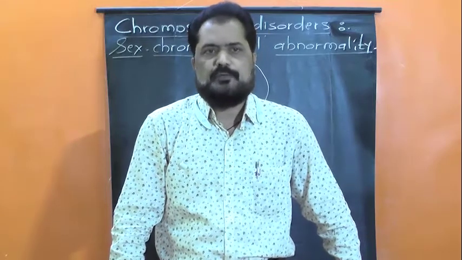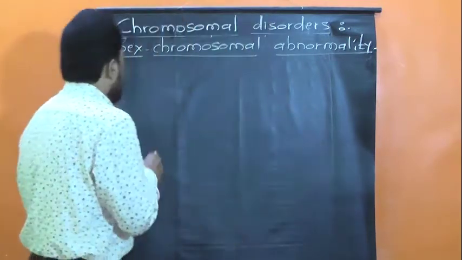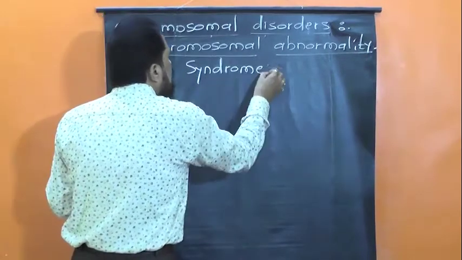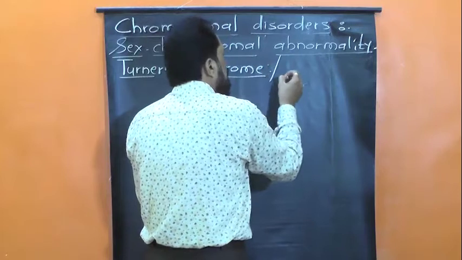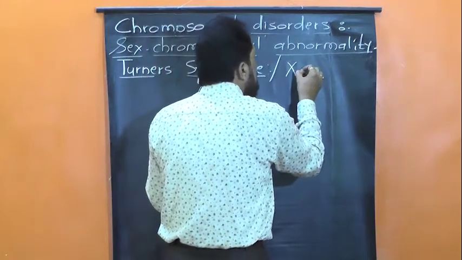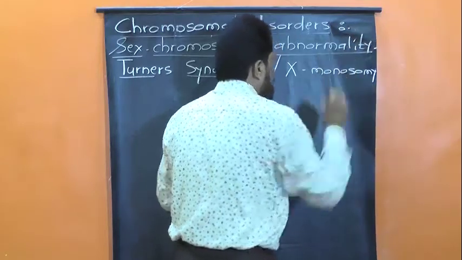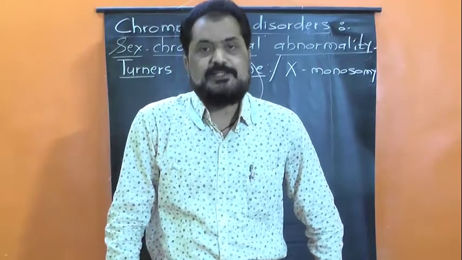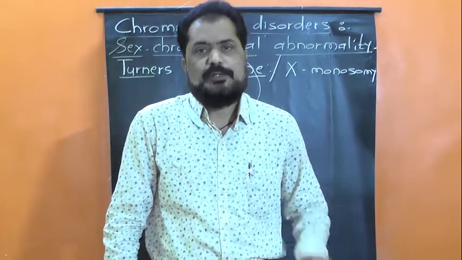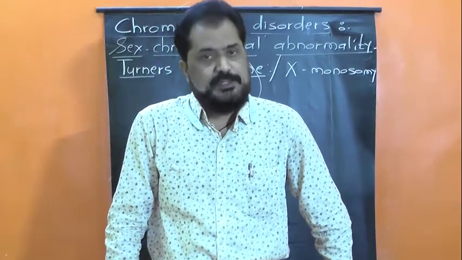Two disorders we have to study. First one is Turner's syndrome. Let us talk about Turner's syndrome. Turner's syndrome is also known as X monosomy. And it is caused in females due to the loss of one sex chromosome.